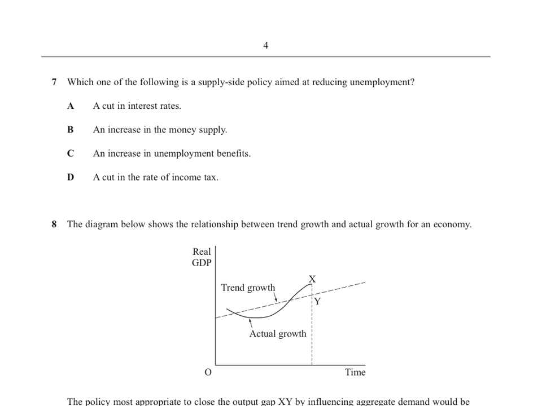Question number 7. Which of the following is a supply side policy aimed at reducing unemployment? Oh, good. So we know supply side policies breathe life into the economy and have epic results. Remember, the LIFE stood for labour policies, industry policies, financial policies, enterprise policies, and the EPIC stood for: they make a country more efficient, more productive, they provide incentives for people to do stuff, and they also make our country more competitive.